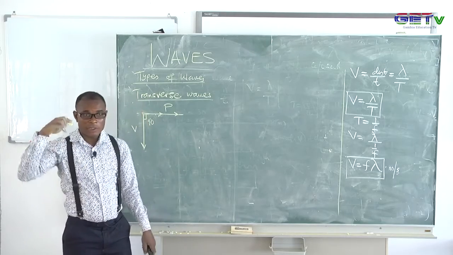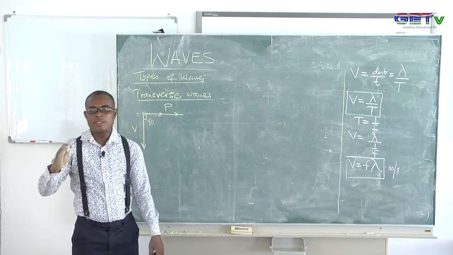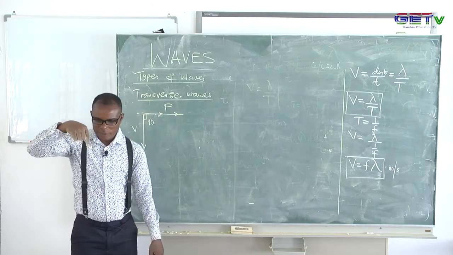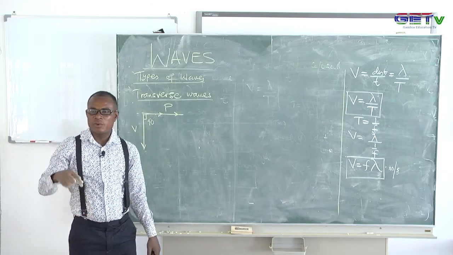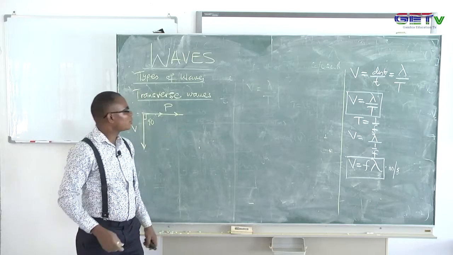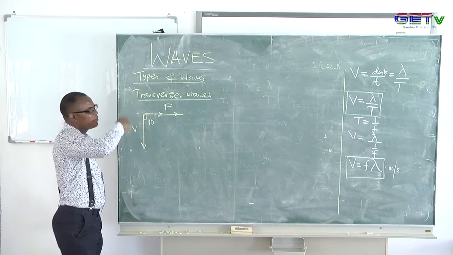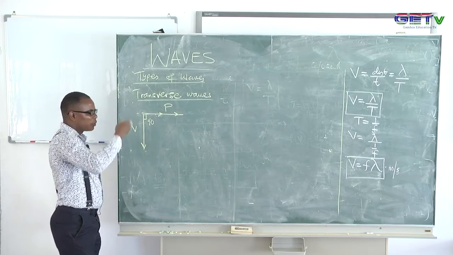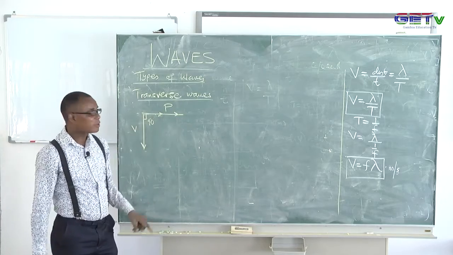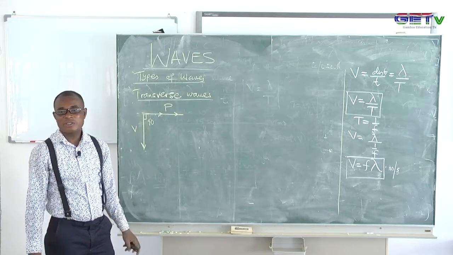But when you look on top of the bucket or on top of the pond or on top of the sea or anything, you will see that the propagation of the wave is in that direction. So when the vibration is in this form, that's the mode of vibration this way, the propagation will be in that order. So the molecules of that medium will be vibrating this way, and the wave will be moving the other way. So it's going to be at right angle to one another. When that happens, we talk about a transverse wave.